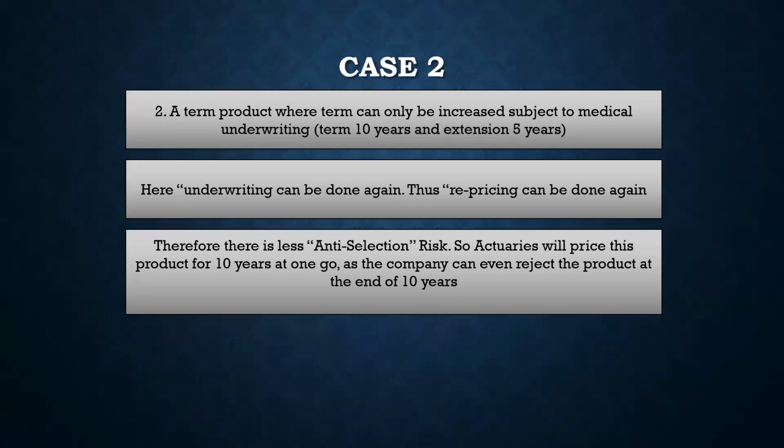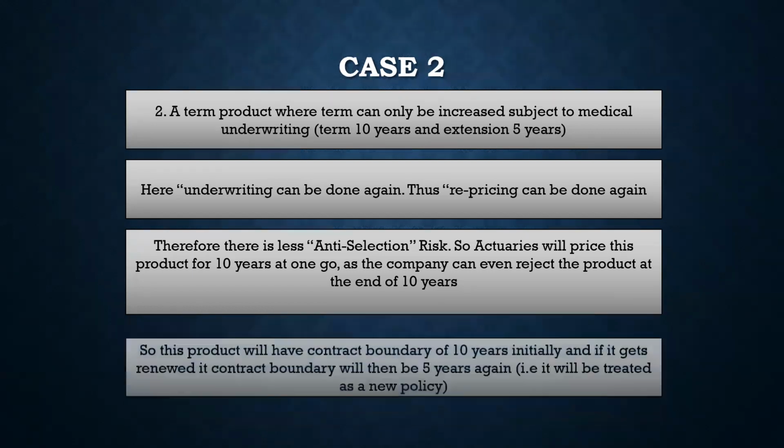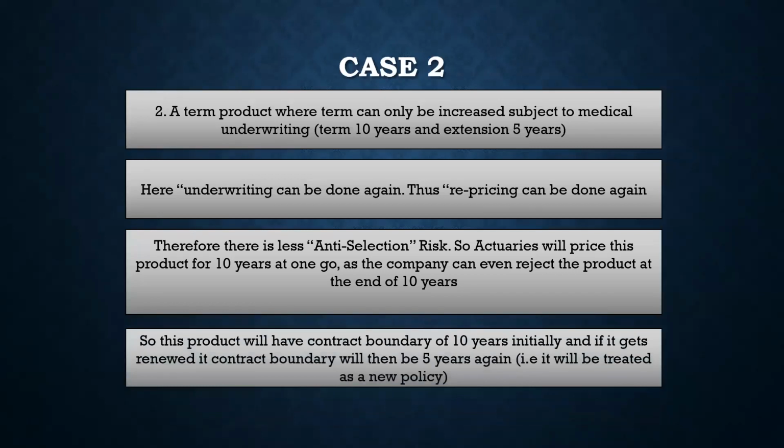But if the policyholder opts for extension, and then if the policyholder gets that extension, obviously the premium at that point of time will be higher than the premium that the policyholder is paying initially, right? And then the contract will be considered as a new contract, right? And then the contract boundary will again be 5 years, right? So in this case, the contract boundary initially would be 10 years. And then when the product is reissued, the contract boundary would become 5 years, right? So I hope the contract boundary, which was a difficult concept, is explained to you in easy words, and you can understand it, right?